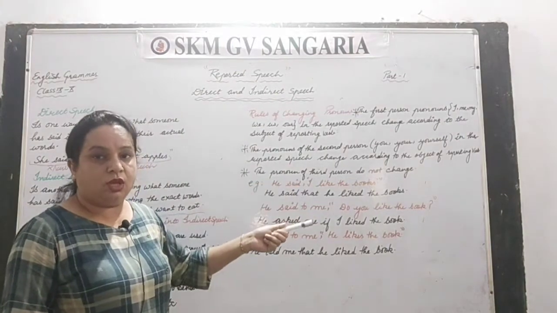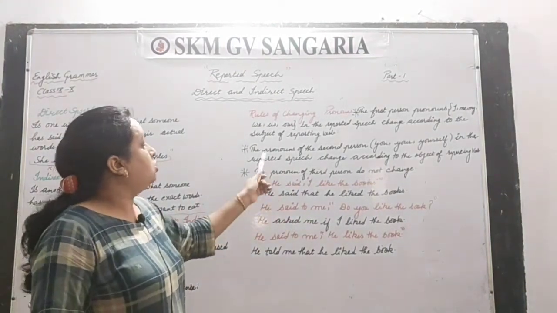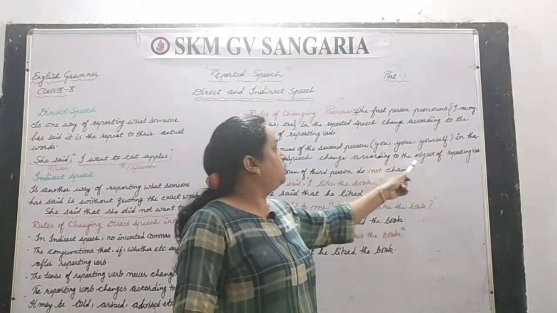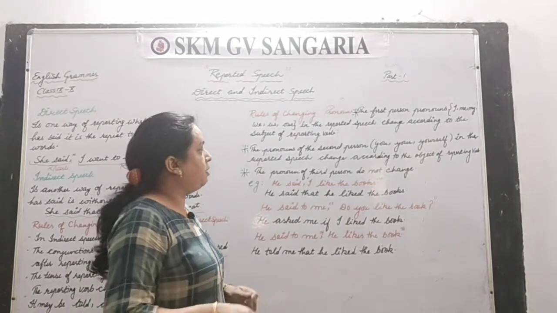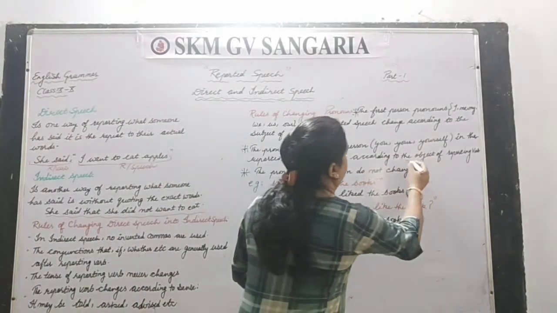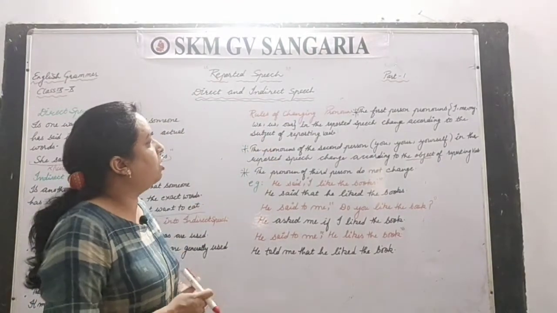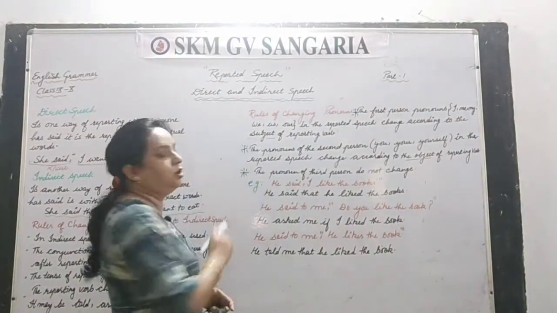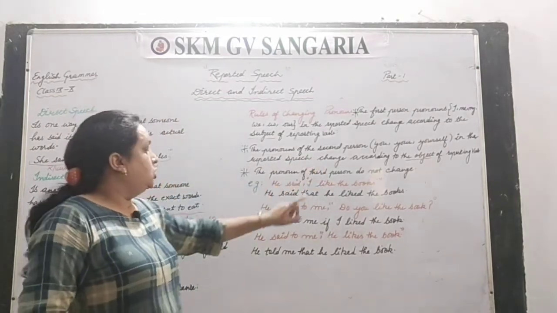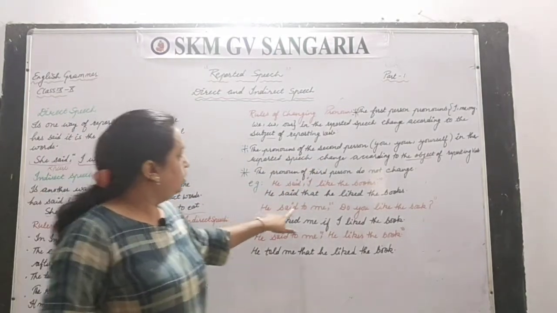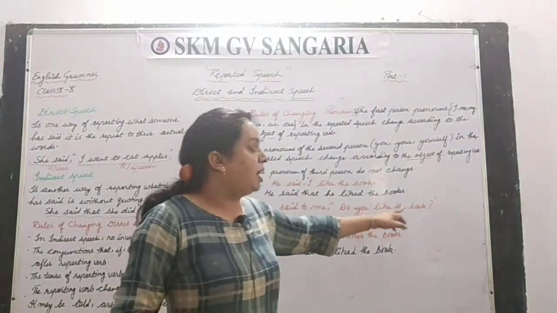Next one is the pronouns of the second person, you, your, yourself, in the reported speech. Once again I am talking about the part of the sentence which is inside the commas, right? So that changes according to the object of the reporting verb. Here you have to keep in mind the object of the reporting verb you have to see, and the first person one you have changed according to the subject of the reporting verb, right? When there is second person, so see the example, he said to me, do you like the books?